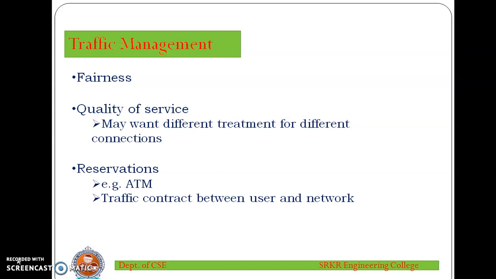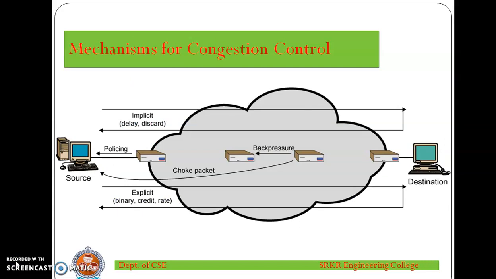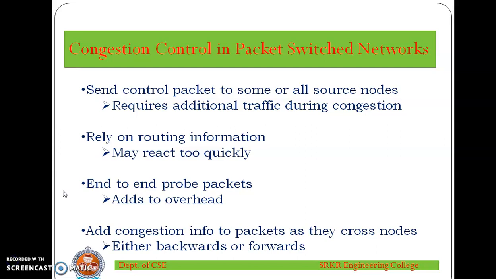If the current outstanding reservations are such that the network resources are inadequate to meet a new reservation, then the new reservation is denied. A similar type of scheme has now been developed for IP-based internets. One aspect of the reservation scheme is traffic policing. A node in the network which is attached to the end system monitors the traffic flow and compares it to the traffic contract. Excess traffic is either discarded or marked to indicate that it is liable to discard or delay. So in this, traffic policing is done, as shown here.